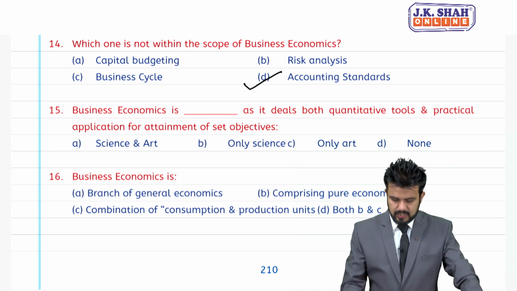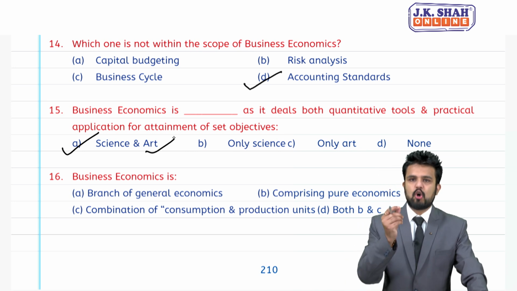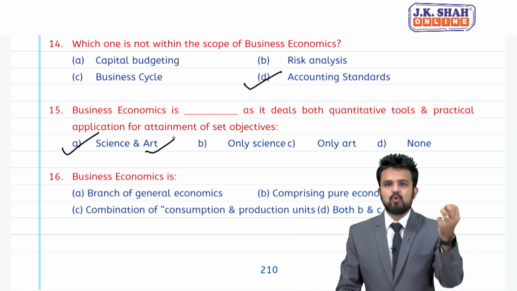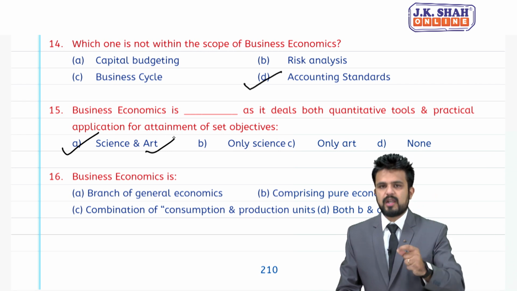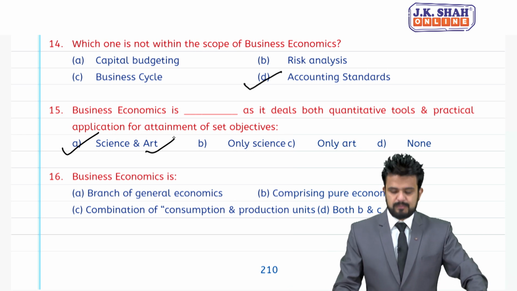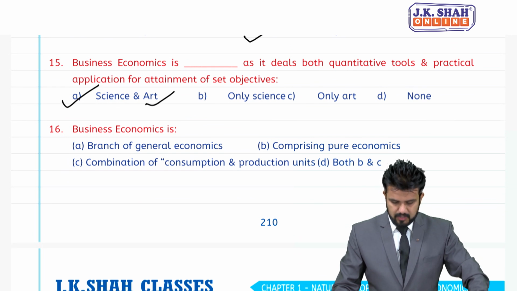Students, it is both science and art, because science will study cause and effect relationship, and art is going to use those concepts, put it in practical use, and will find a solution to the problem. So, 15th is A.